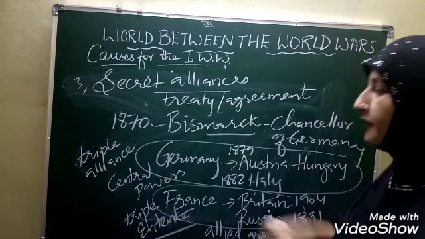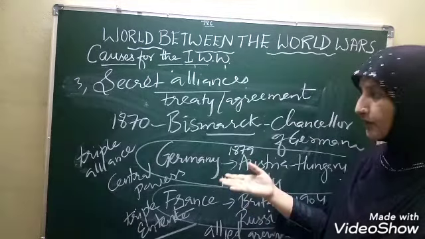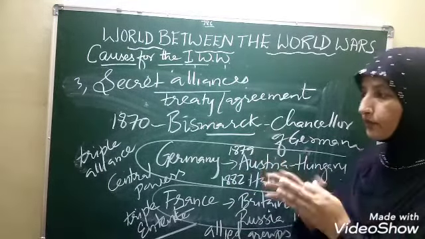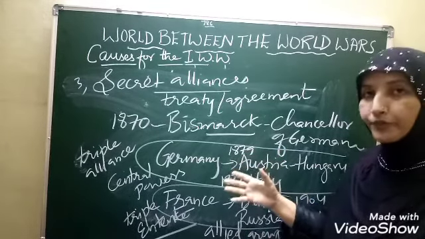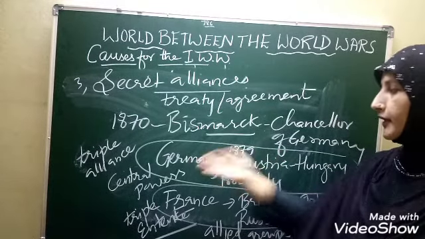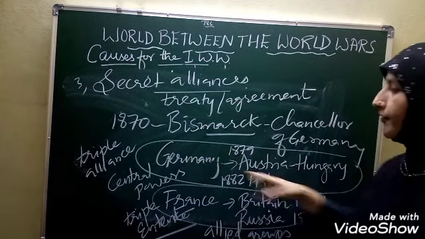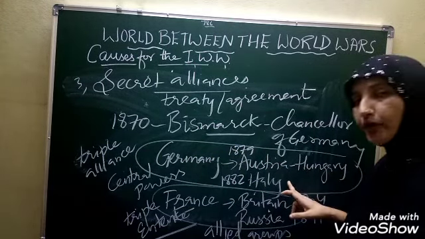Now it is very clear to you that the world started dividing into groups. They thought they were very safe in their group. They thought that when anyone attacked one country, the other countries would rush to help them.